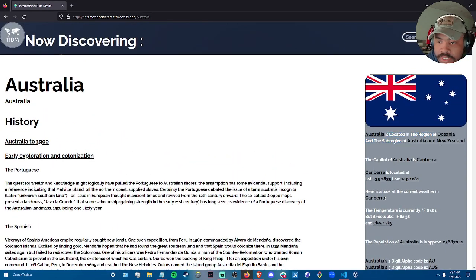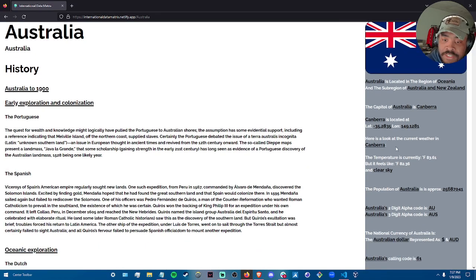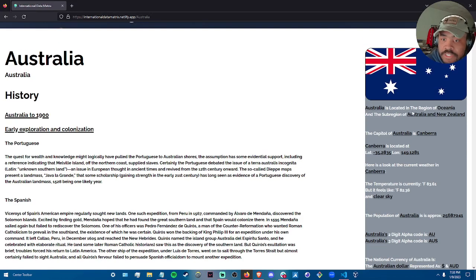Everything that you may see here that is in black is pulled from an API and rendered on screen. Everything in white is something that I have actually typed into the HTML document itself. So Australia is located in the region of Oceania in the sub-region of Australia and New Zealand. The capital of Australia is Canberra.